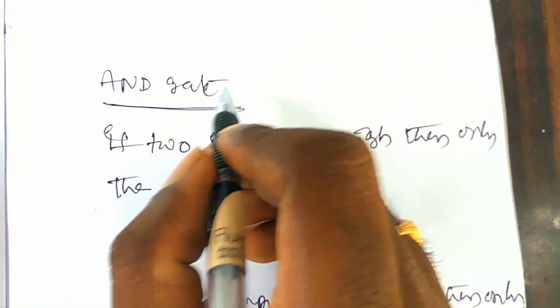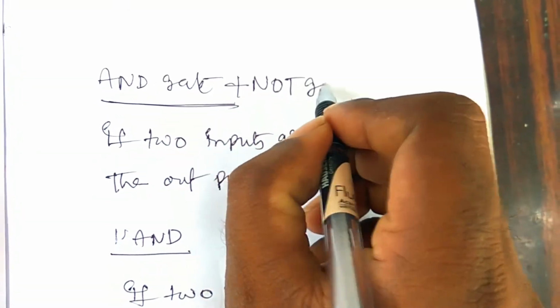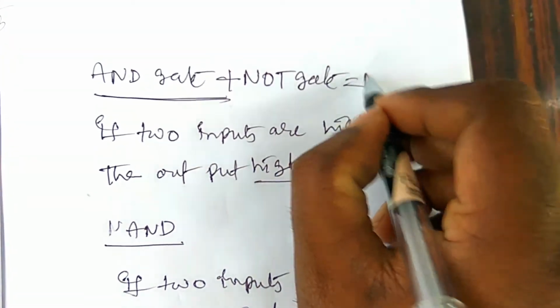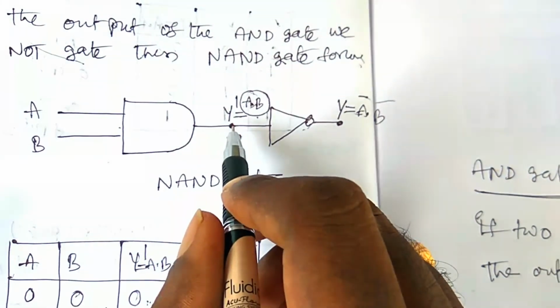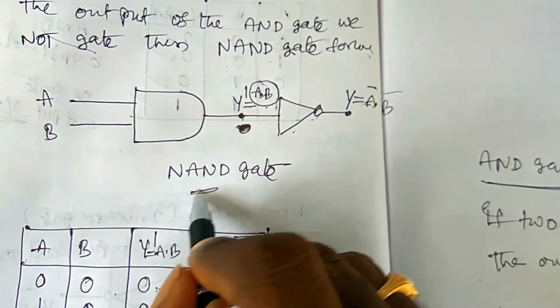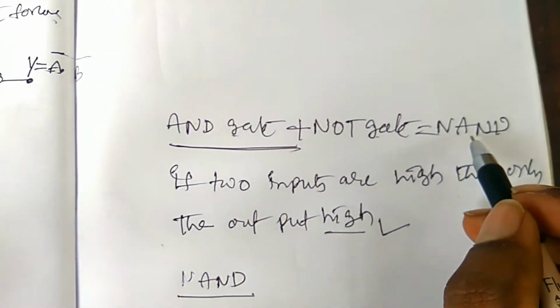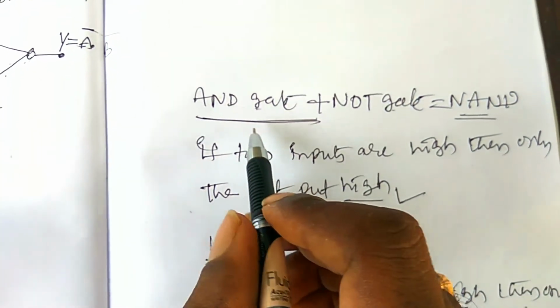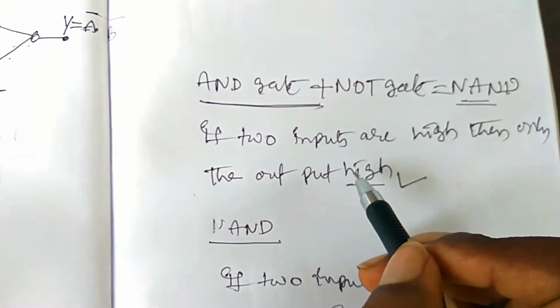So AND gate plus NOT gate is equal to NAND gate. Okay. So the output of the AND gate is connected to a NOT gate, then we can get the NAND gate. Hence NOT gate means if input is low, output is high.